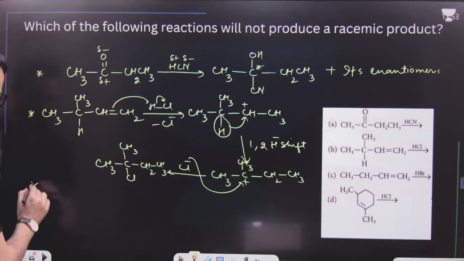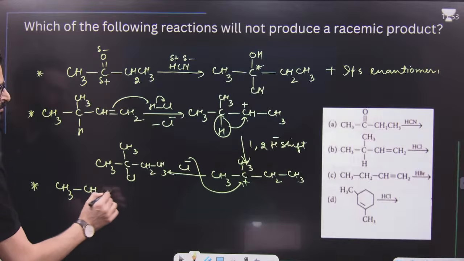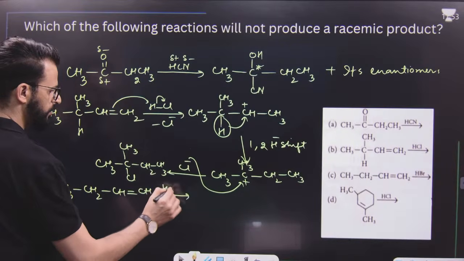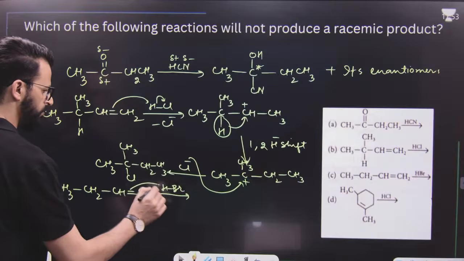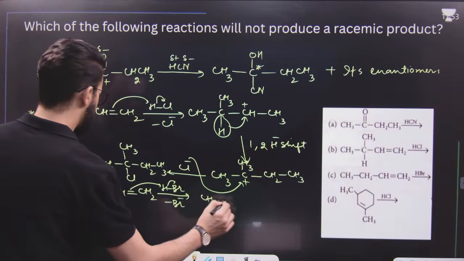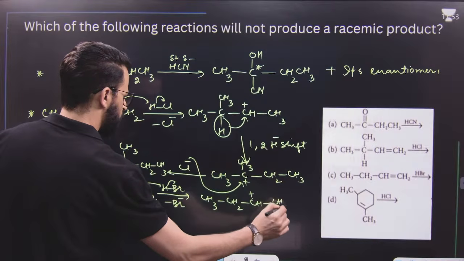But if we look at the next reaction, with HBr, what will happen? Br minus will be lost and we will get CH3, CH2, CH with a positive charge and then CH3.